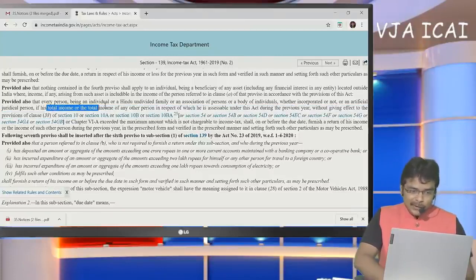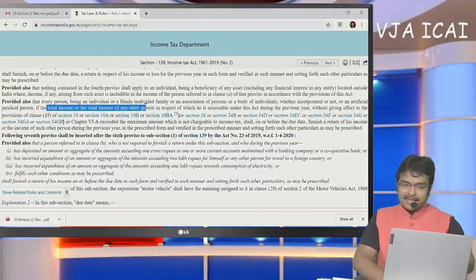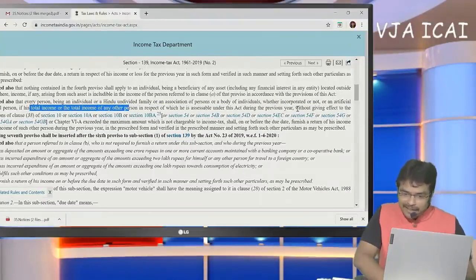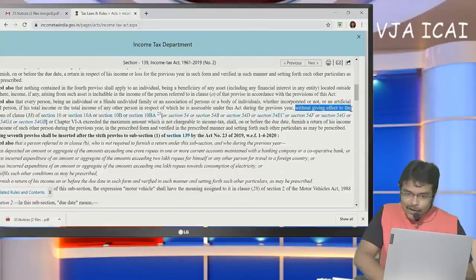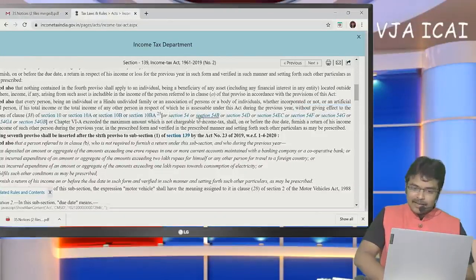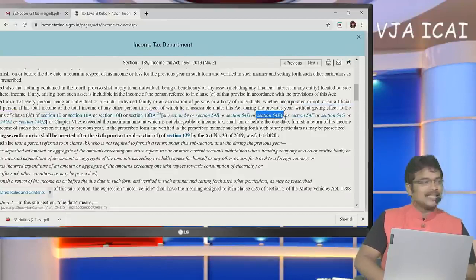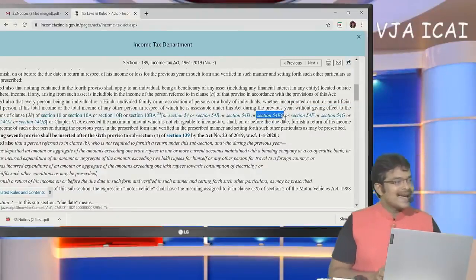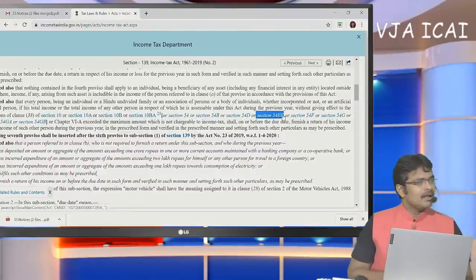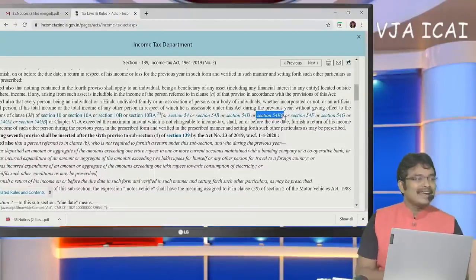If the total income of any person, without giving effect to, if you observe the term here, without giving effect to section 54, here is your query, section 54EC. So the question that was asked here is, in this case, if 54EC is not disclosed in ITR, whether it amounts to income escaping assessment?